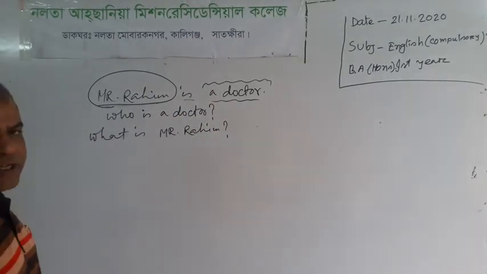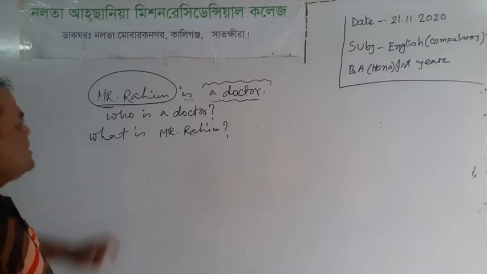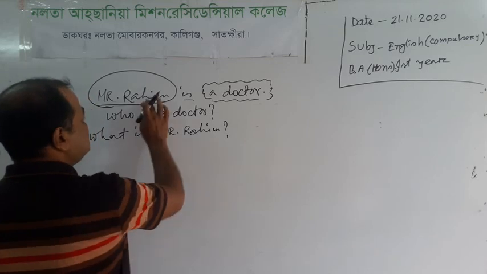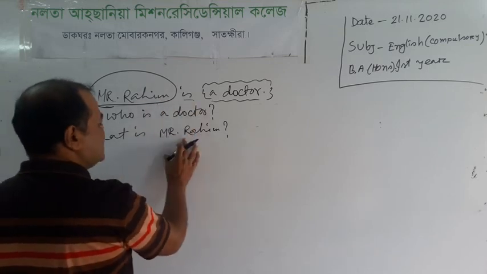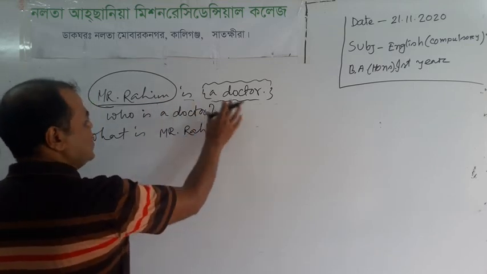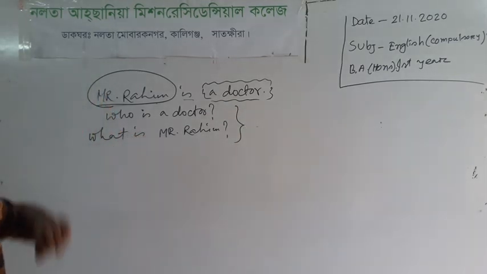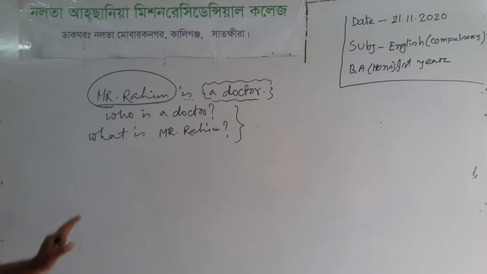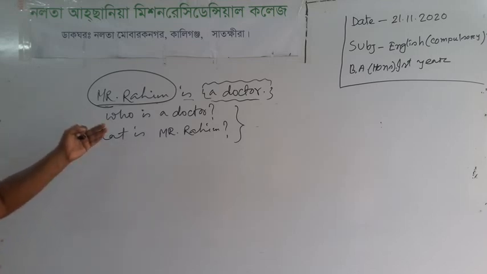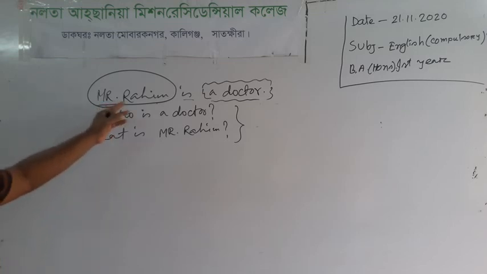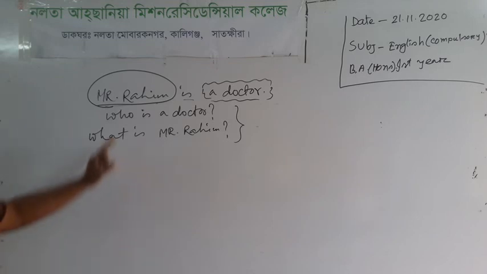Next, what is Mr. Rohim? And its answer will be Mr. Rohim is a doctor. And these two WH questions are appropriate. We can make a WH question either by using who or by using what for this sentence, Mr. Rohim is a doctor.